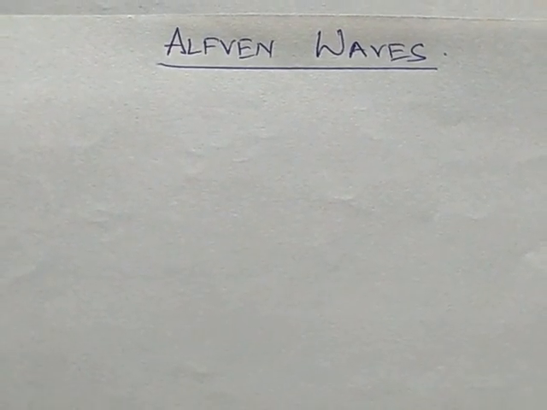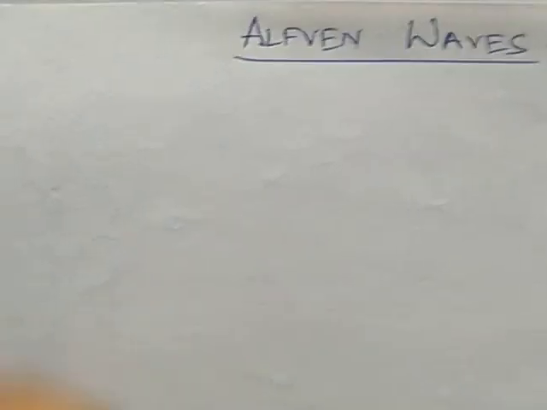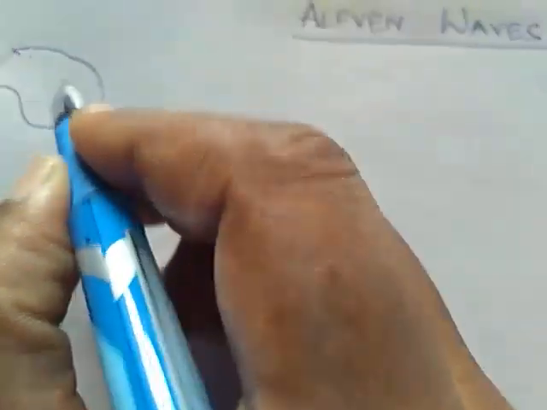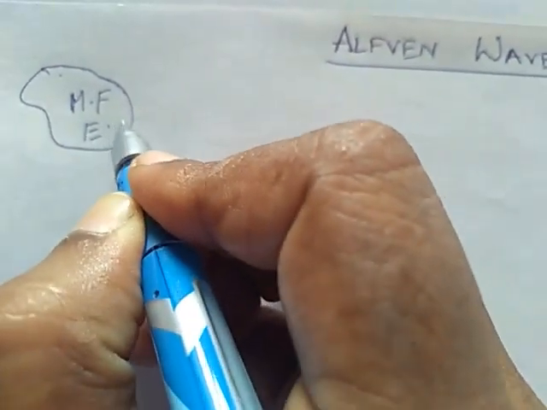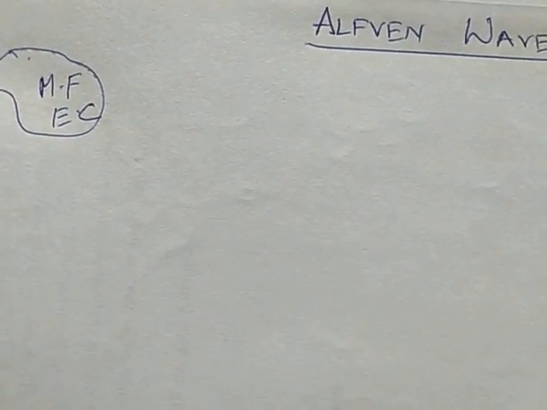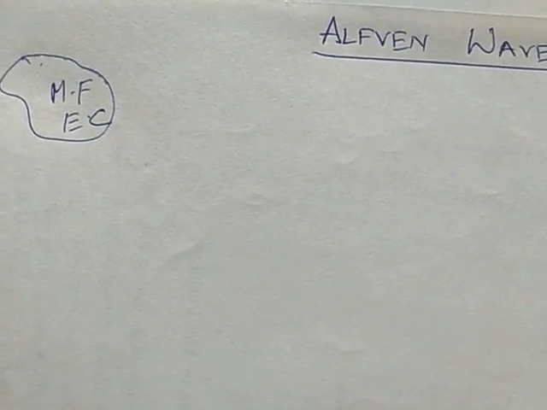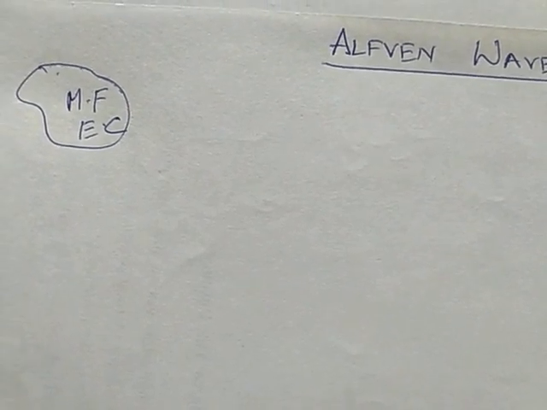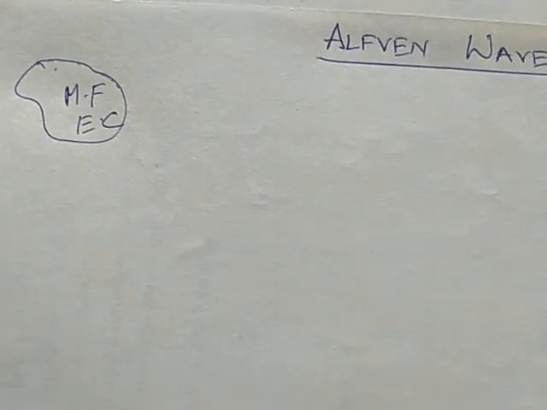It is a wave which occurs in plasma, resulting from the interaction of magnetic field and electric current within it. In plasma, we have a magnetic field force, and we also have electric current. The interaction between the magnetic field and electric current results in Alfvén waves.